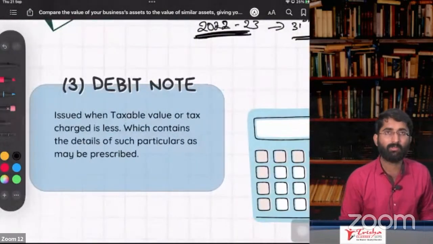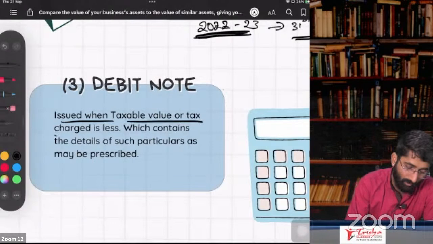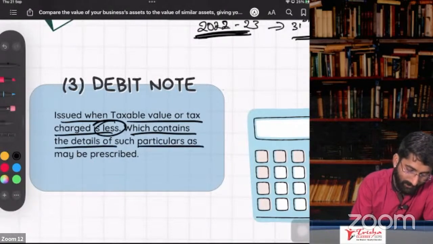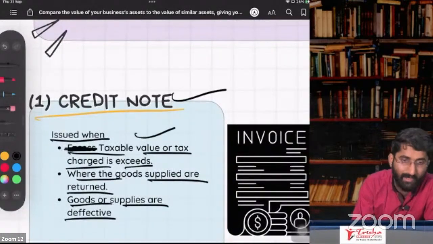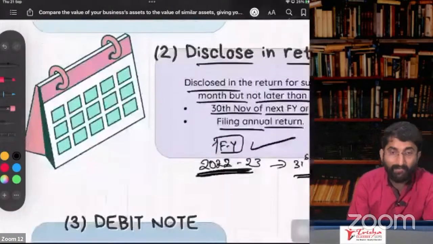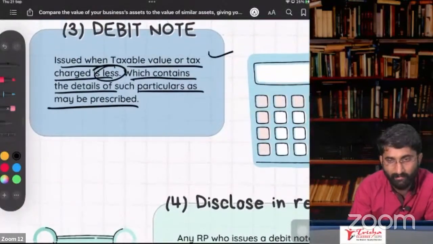Next one is debit note. Sir, what is a debit note, sir? It is issued when the taxable value or tax charged is less, and it contains the details of such particulars as may be prescribed. So, the opposite of the credit note. If the taxable value or tax which is charged is less, then you will give the debit note.